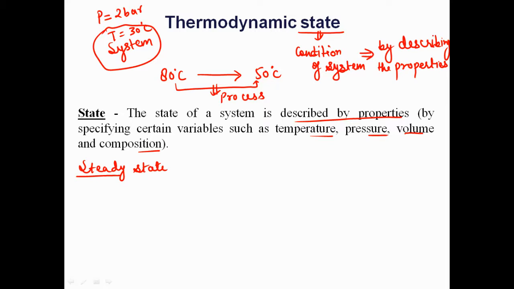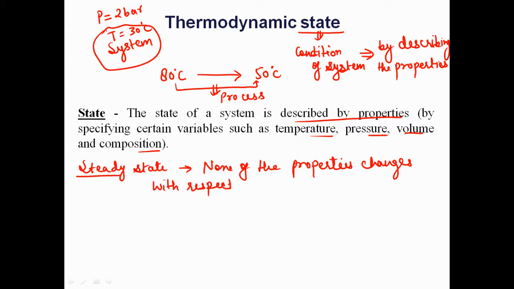If none of the properties change with respect to time, then it is called the steady state.